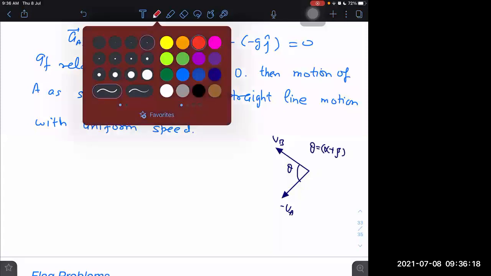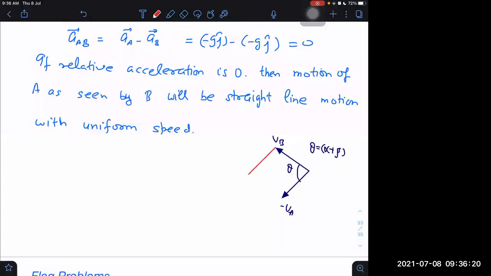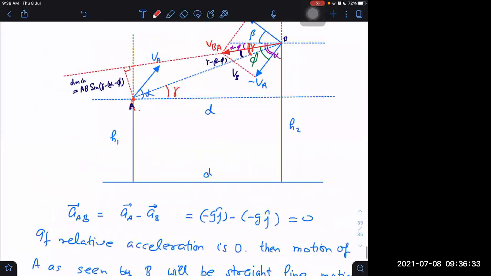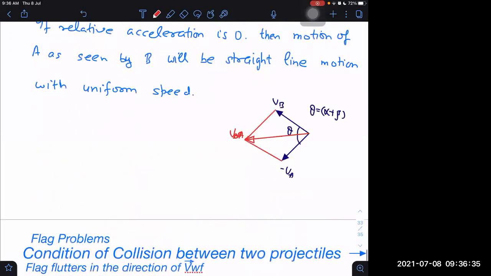And from here we are getting the resultant, which is VBA. And I want this phi angle. So I can determine phi by tan phi or by sine rule, or both are applicable. If I use the sine rule, then I will be writing this as VB. This angle I know will be pi minus theta, right or not?